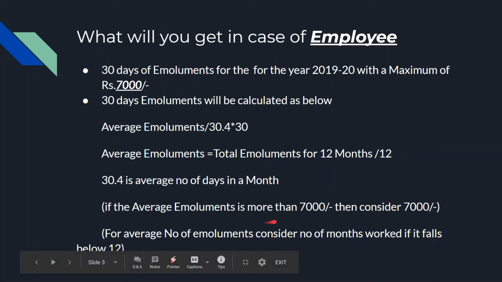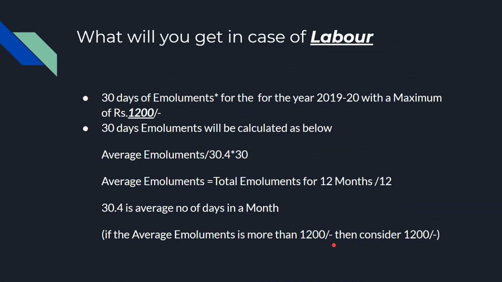If average emoluments is more than 7,000, then consider 7,000 only. Here I told you the same thing. So first we have to calculate average emoluments and then do this. For average emoluments, consider number of months worked if it falls below 12. In some cases, the employee may not work for the whole year, but still he is eligible because he completed 6 months. Then consider number of days in which he worked.